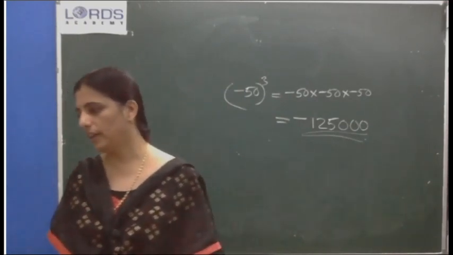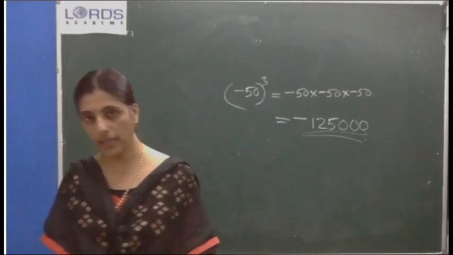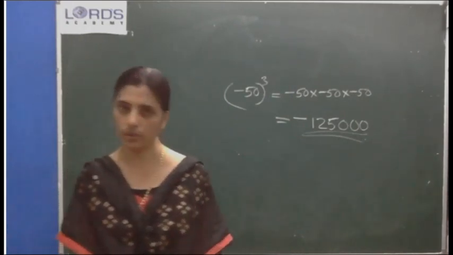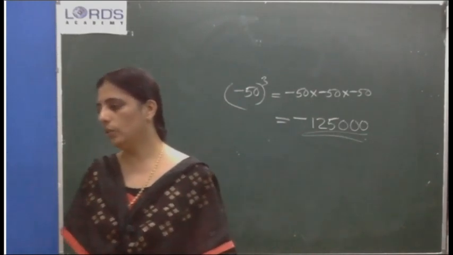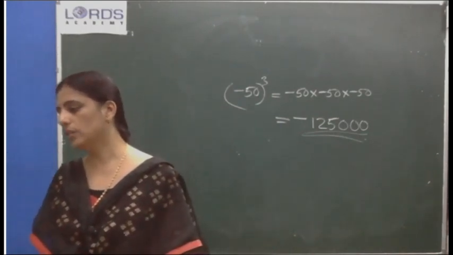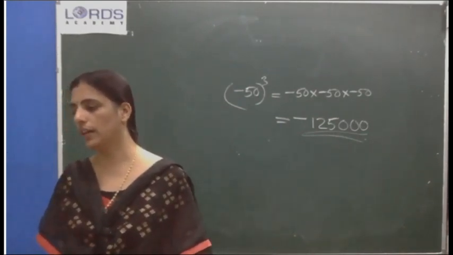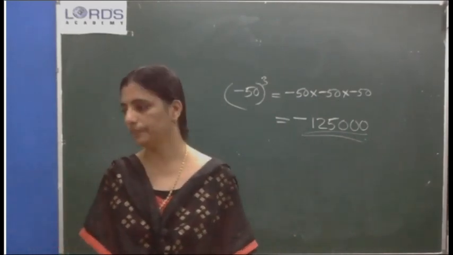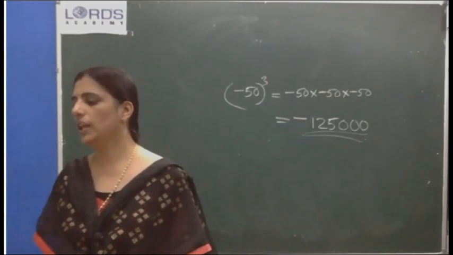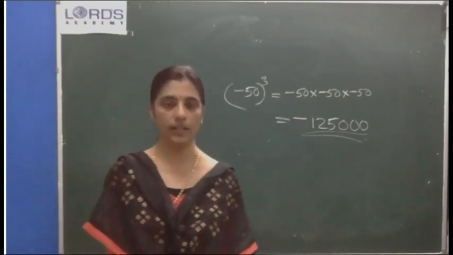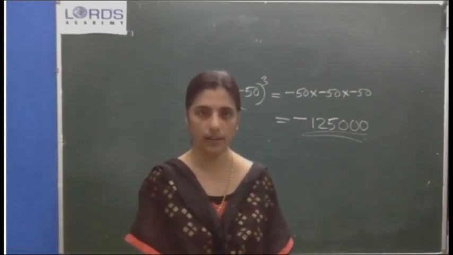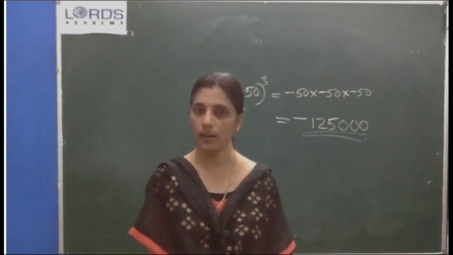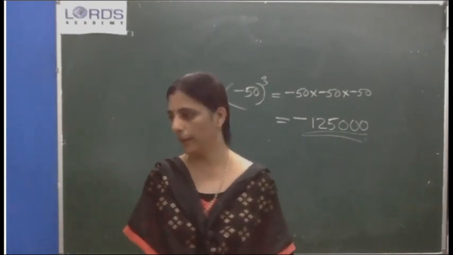Then question number 7 you have to do as homework. Find the least number. Question number 8 you have to do as homework. Find the smallest number by which this must be... okay. Question number 9 also. Find the smallest number by which 27,783 is multiplied to get a perfect square number. Okay. Question number 10 and 11 we can do now. Questions 6, 7, 8, 9 and all I will do as homework.